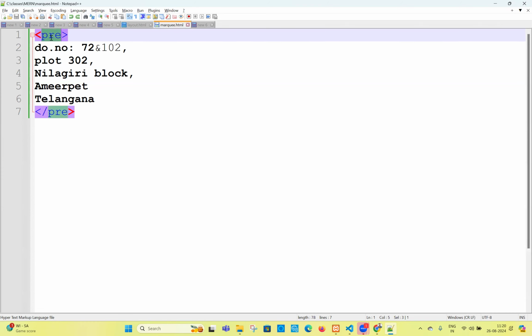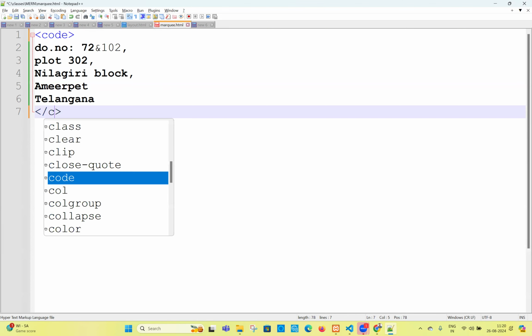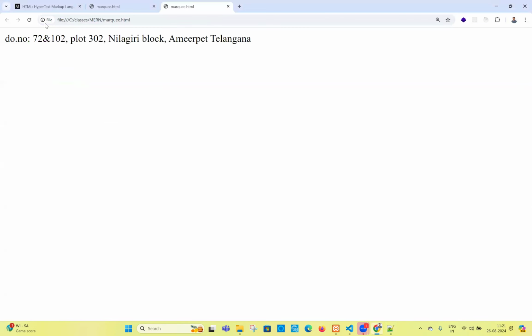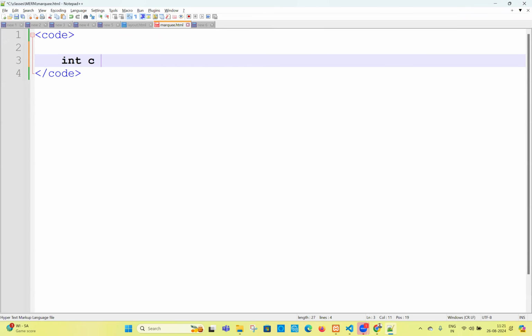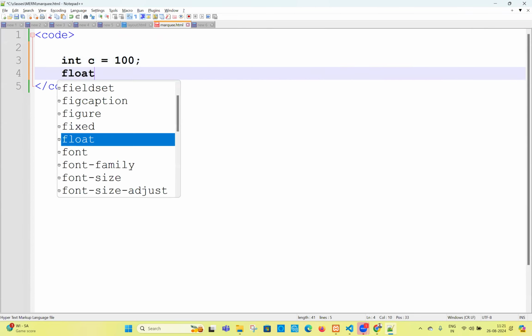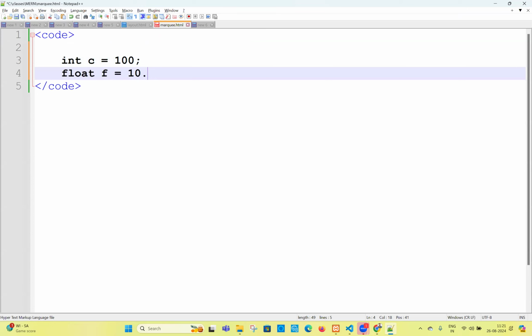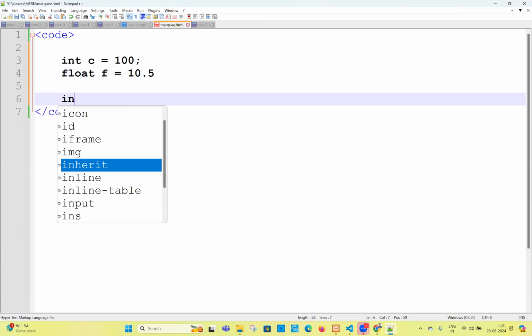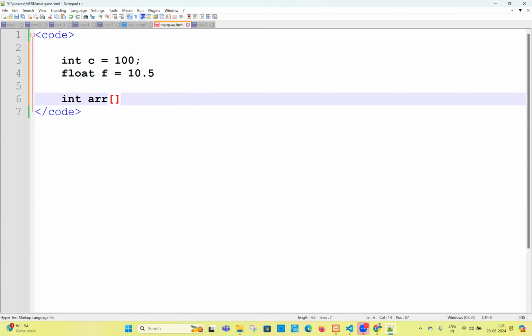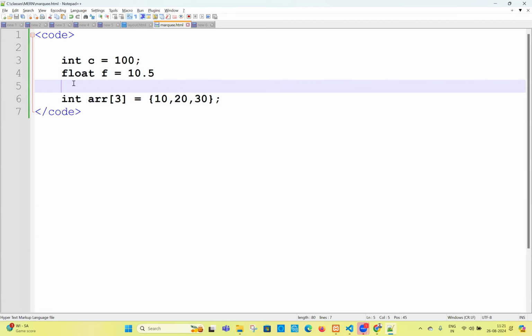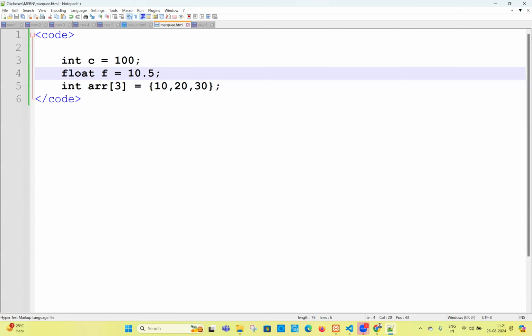Var tag. Is there any tag called code? There is a tag called the code tag also. Now if you go and see the preview, this also looks like a code tag. Of course, you write some coding here. Some code in C language: int c is equal to 100, and float f is equal to 10.5, something like this. Then int arr[5] is equal to, we will take some values like this. If we run this file, can you see what output we will see in the code tag?